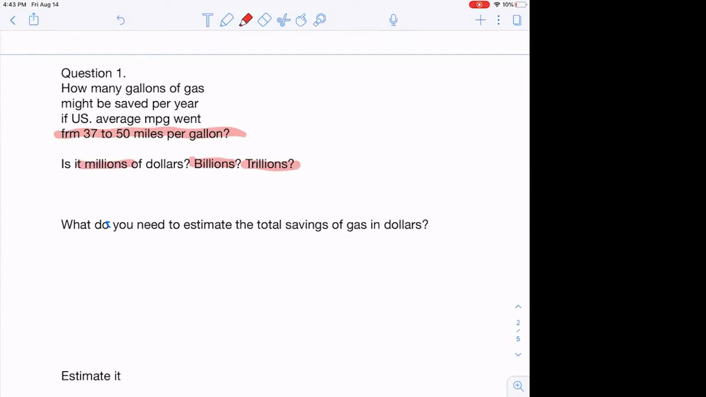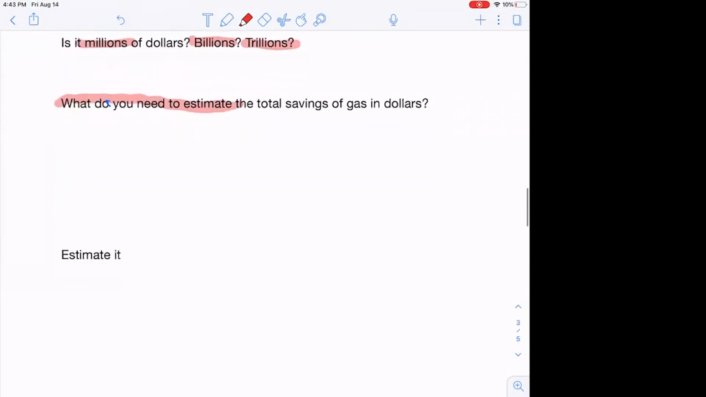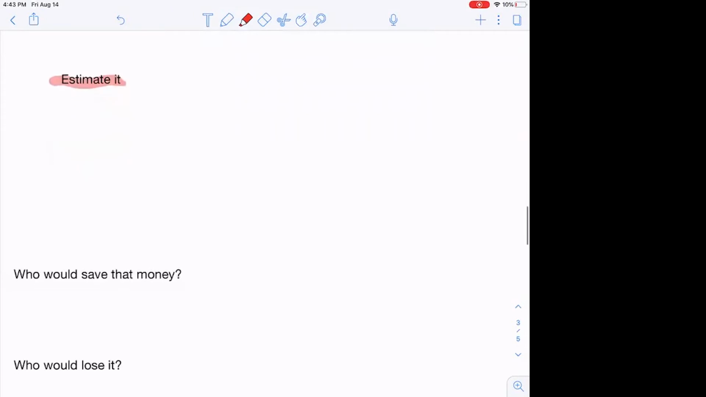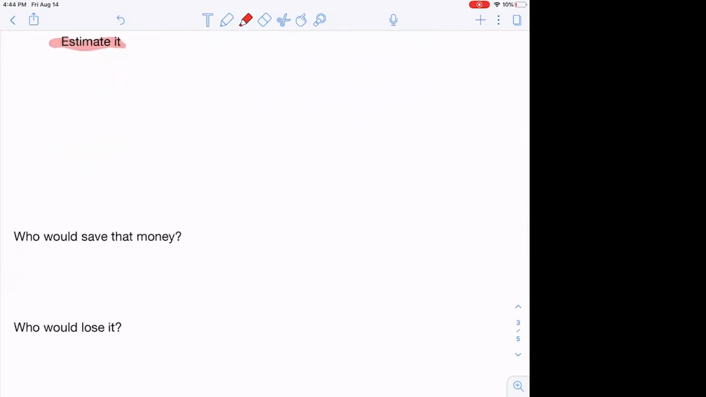Again, we've talked about this in class. As a country, we don't have a good sense of the difference. How big is $1 billion? How big is $1 trillion? So I wanted you to think about that. So we're going to break that into groups, and I want your group to think about what you would need to estimate that. What would you have to come up with? What are some ideas? And then can you do the estimation? And then talk about who would save that money. What are the organizations or people or groups that would save or lose based on these things?